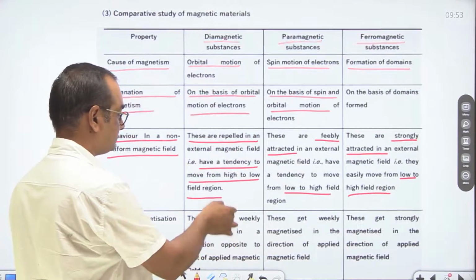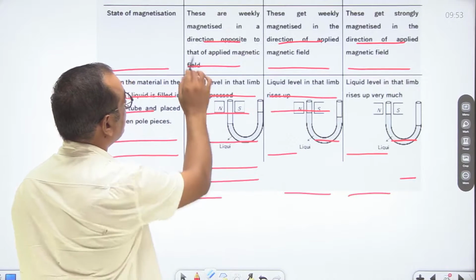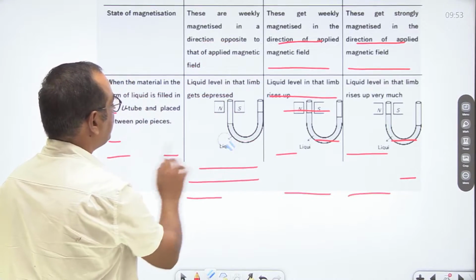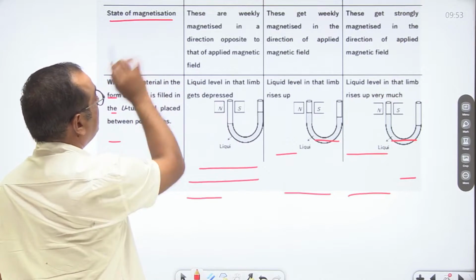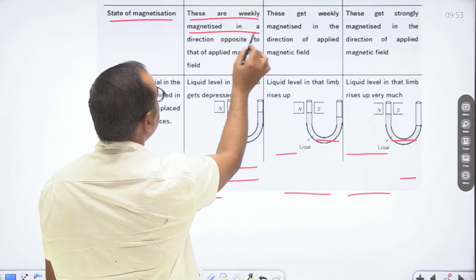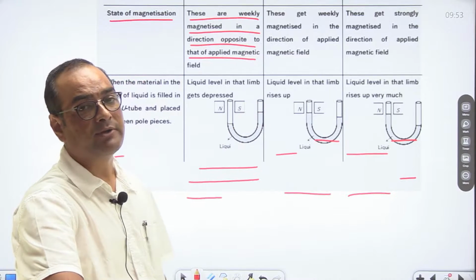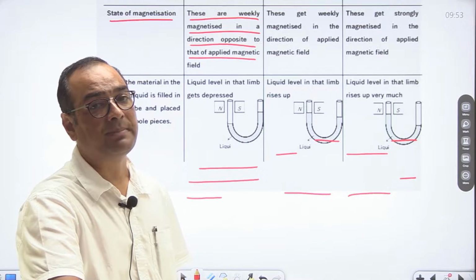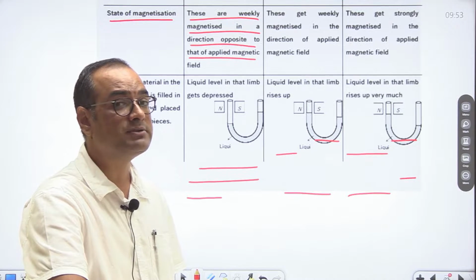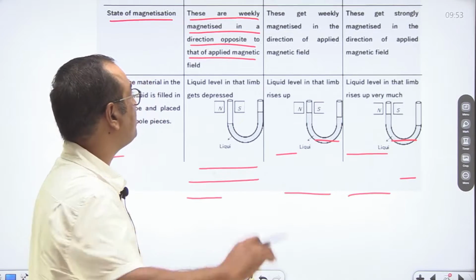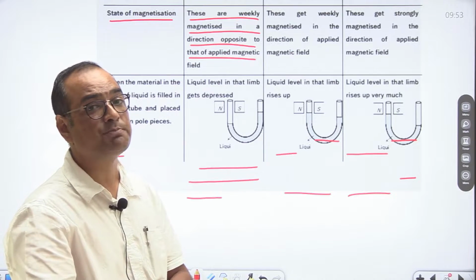Similarly, if you talk about state of magnetism, then these are weakly magnetized in a direction opposite to that of applied magnetic field. As we discussed earlier, they are repelled in external magnetic field. It means when they are placed in external magnetic field, they align themselves in opposite direction of external field, and they are weakly magnetized. It means there is poor repulsion.